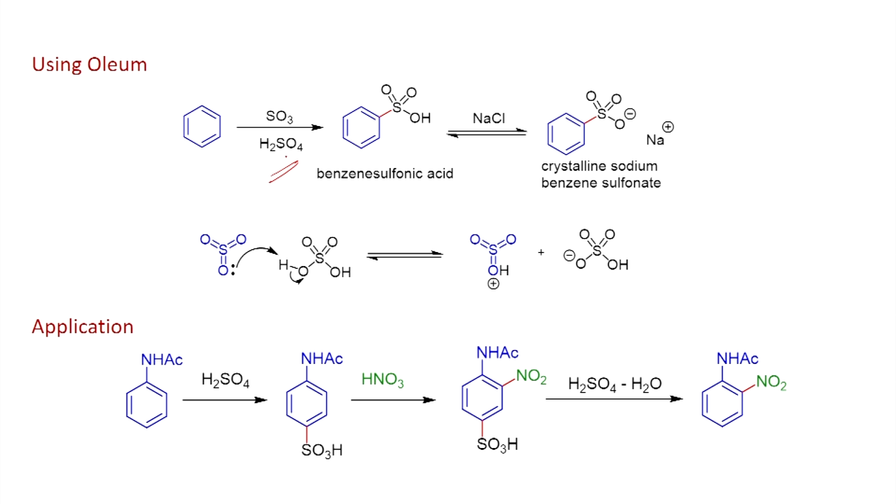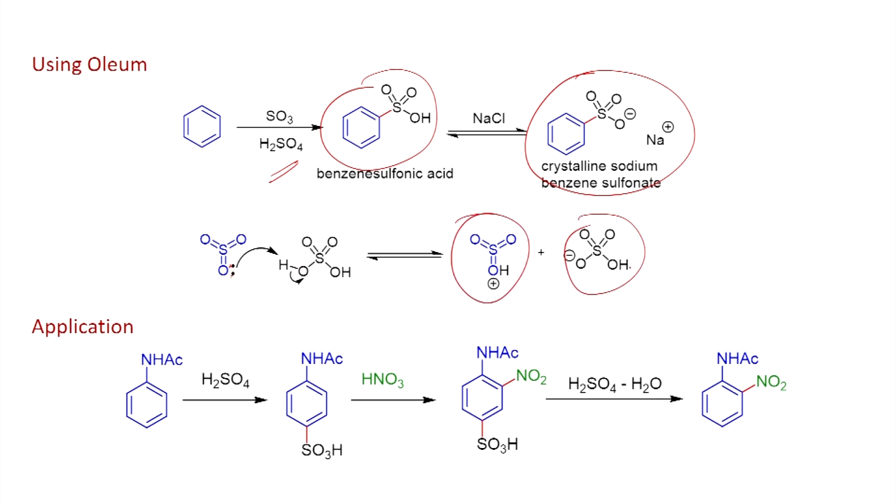You can use SO3 in the presence of sulfuric acid. You can make this benzene sulfonic acid. When you react with sodium chloride, you can make the salt. Here the lone pair from the oxygen picks up a proton from here. Once you form this sulfonium ion and this salt, as we have just seen, and we have the benzene ring, it can undergo reaction and you can get the benzene sulfonic acid.